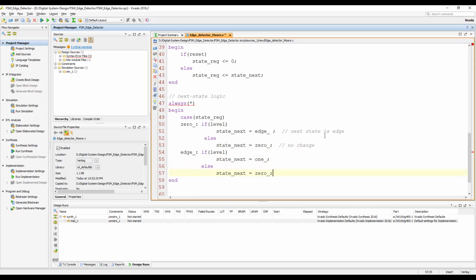Okay, so final state. You know that I'm not defining any output here. I'm just changing the next state. I'm just defining the next state logic. And the final state is the 1 state.